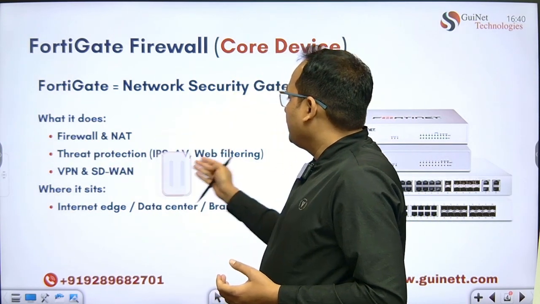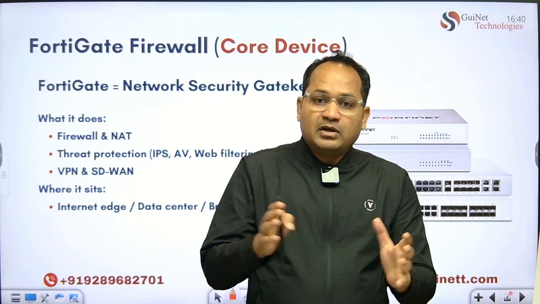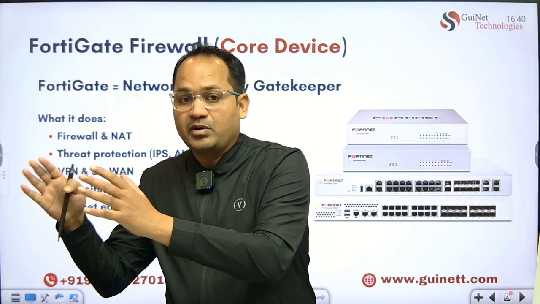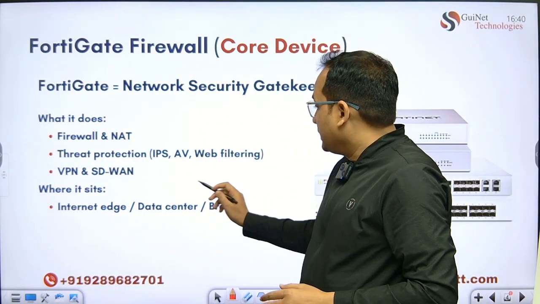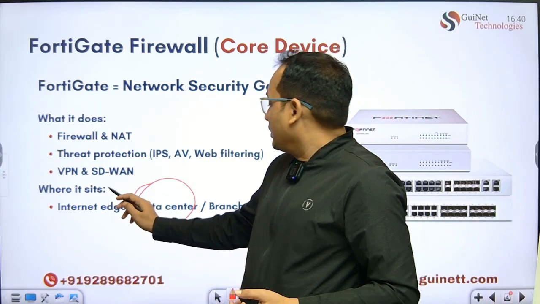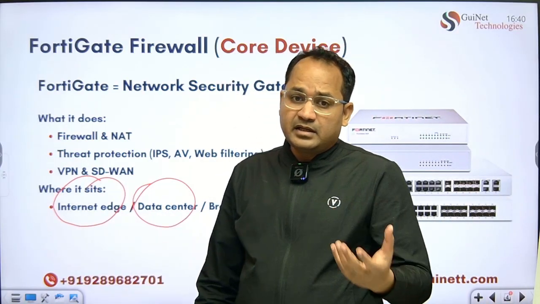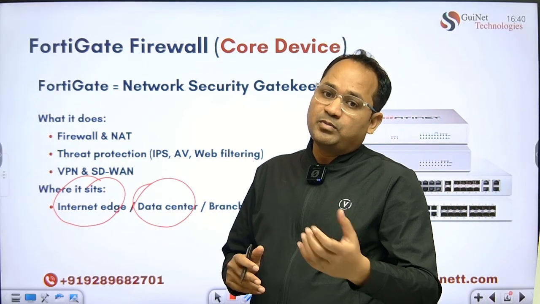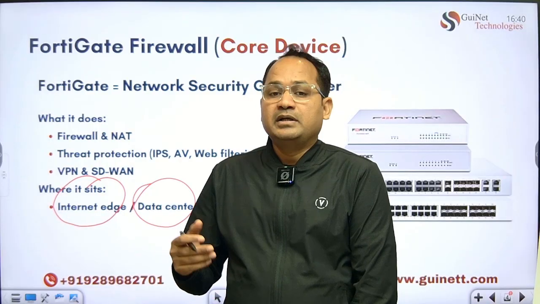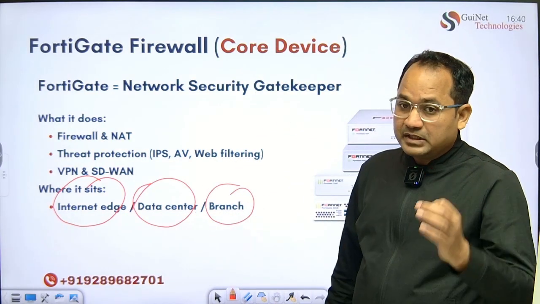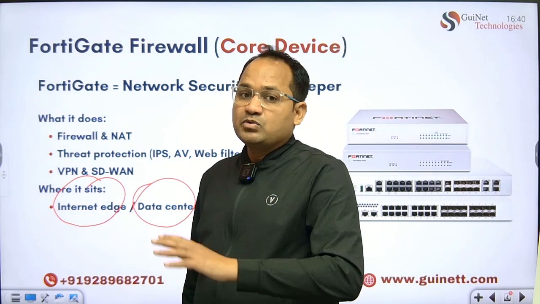So where is the firewall basically applied? A FortiGate firewall is required in every location. If your workload is sitting in the cloud infrastructure, the FortiGate firewall is sitting in the cloud infrastructure. If you are using data centers, that also requires the FortiGate firewall. If you want to make any kind of WAN connectivity, like internet edge, or terminate MPLS circuits on the FortiGate firewall, that is also possible, but generally we use it for internet connectivity or branch-level connectivity. So nowadays the FortiGate firewall can be used everywhere.